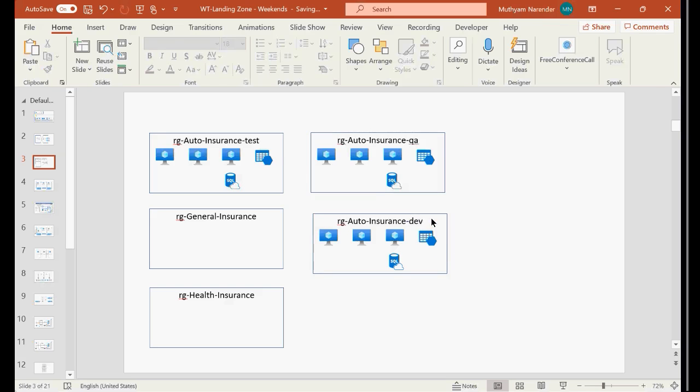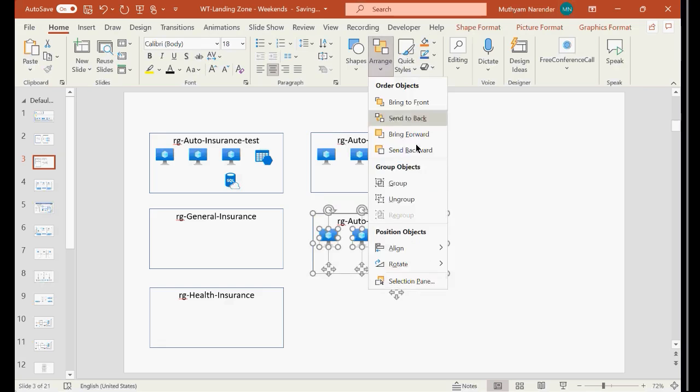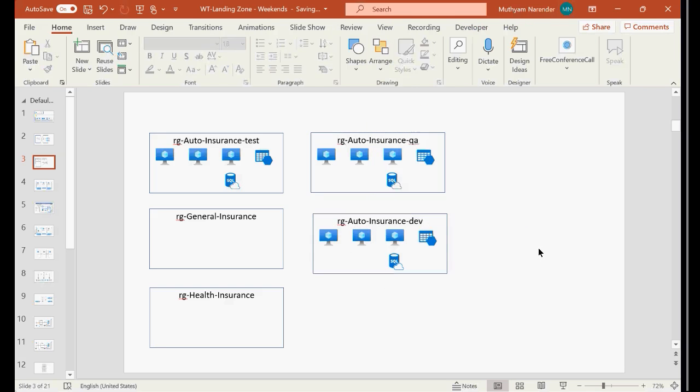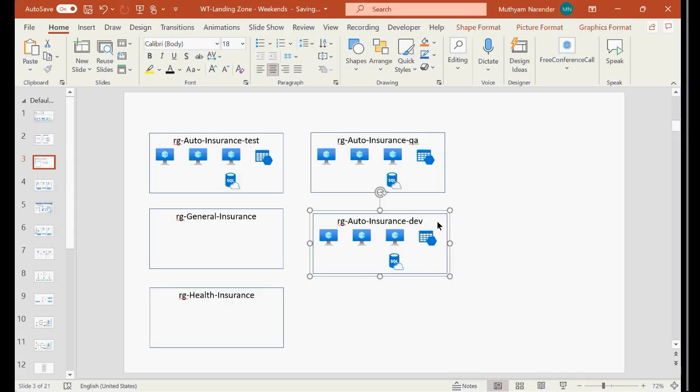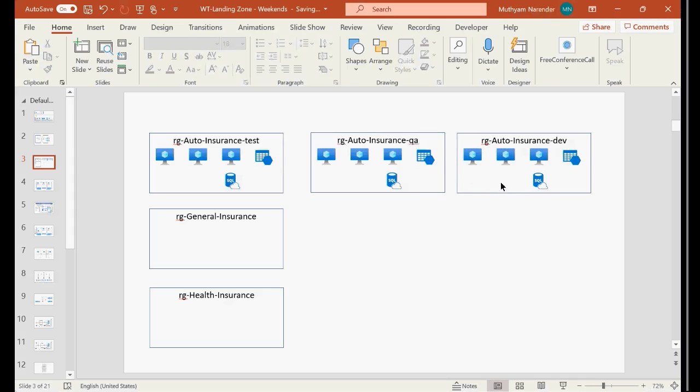So they were asking me to give them 3 environments, and I will just group them here, right? Now they asked me for this environment, and I gave them this environment. After giving them this environment, they started working, and after doing their development, they pushed it to QA, and so on and vice versa.